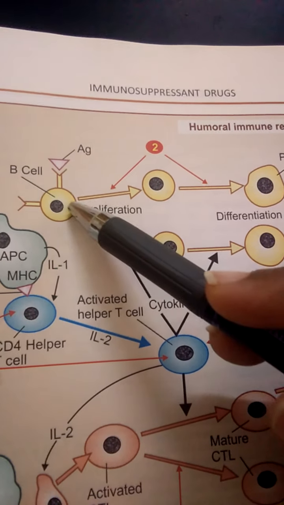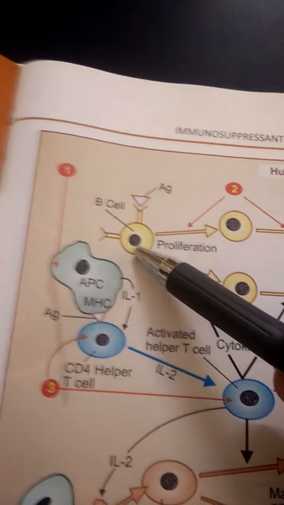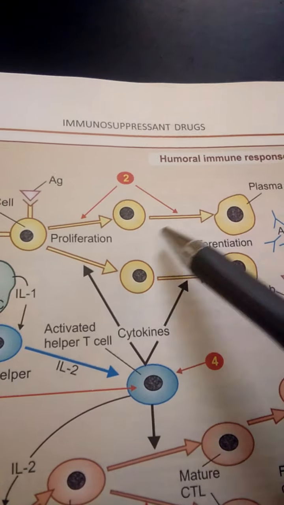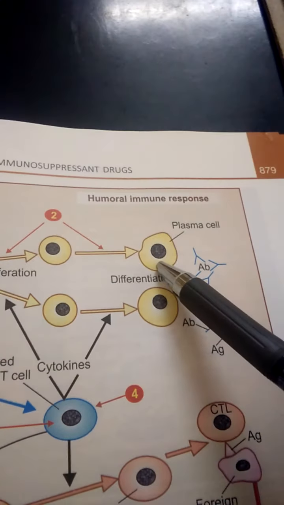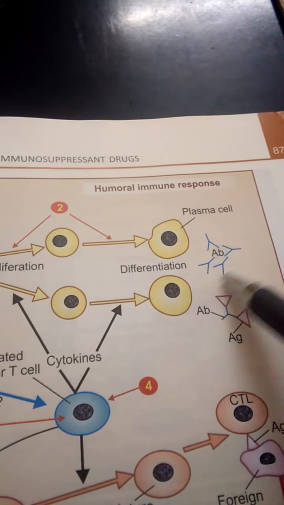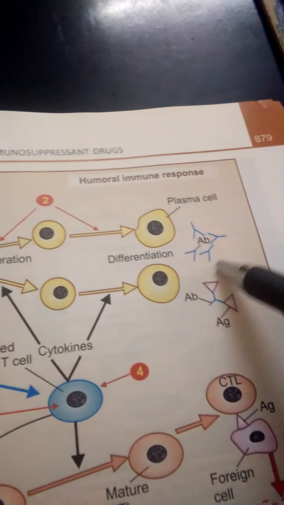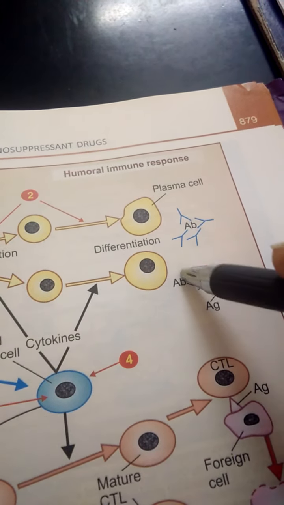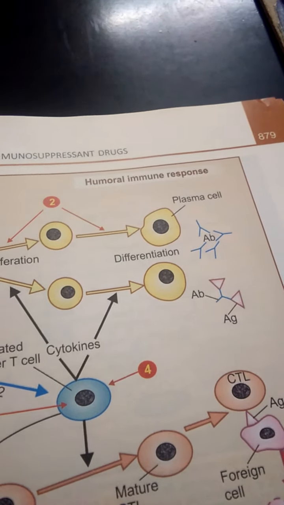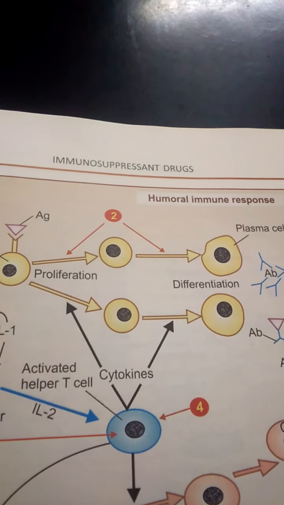So during the proliferation, already here there is attachment of antigen to the blood cell. Okay, so that undergoes proliferation. After the proliferation, next it undergoes the differentiation. During the differentiation, mainly in the plasma cells, it develops antibodies. After the development of antibodies in the plasma cell, the antibodies bind to the antigen and inactivate our antigens. So this is about the humoral immune responses.